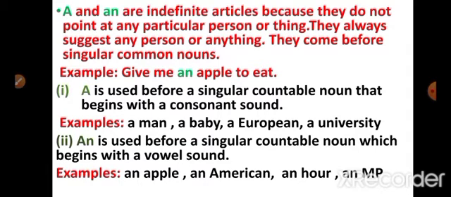An is used before a singular countable noun which begins with a vowel sound. Examples: an apple, an American, an hour, an MP. Though hour begins with the consonant H, it begins with a vowel sound since H remains silent. In MP, the word begins with the vowel sound E since we pronounce MP as EMPEE.